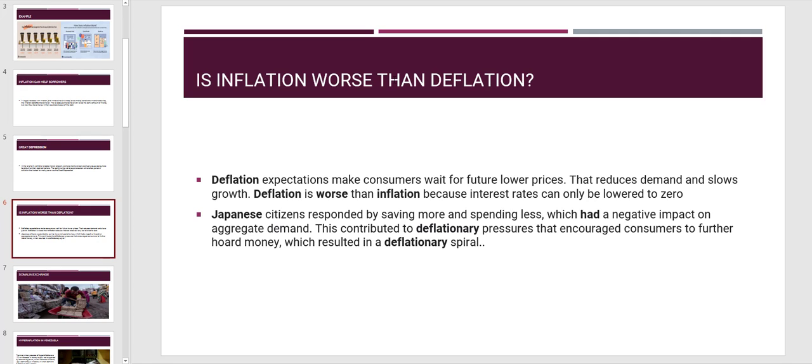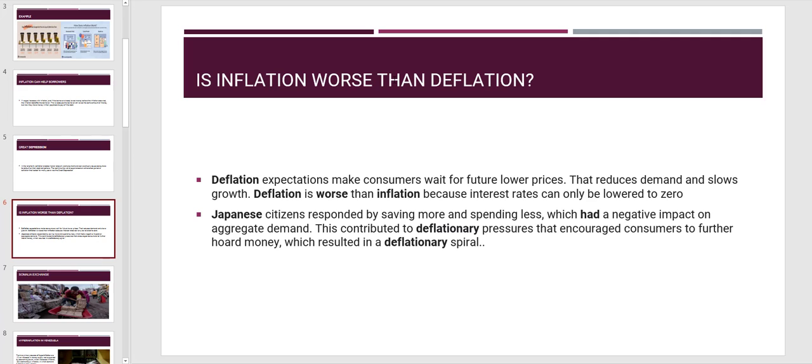Deflation is when expectations make consumers wait for future lower prices. An example is, I can wait for things to go on clearance. A lot of time, a lot of Asian people, or people who are price savvy, will wait. They think, if I can wait and the same thing is going to go on sale, why not wait until then? That's the example. This reduces demand and slows growth.